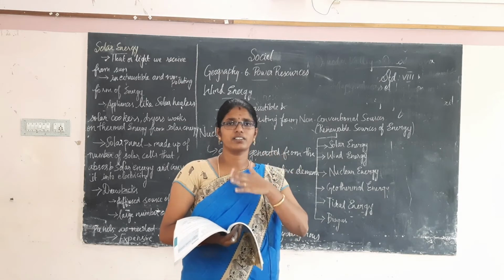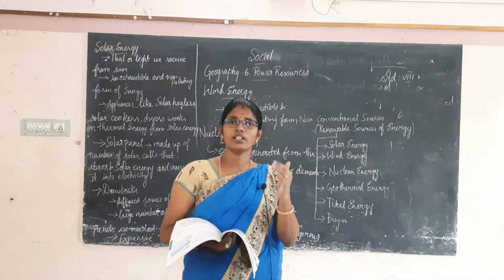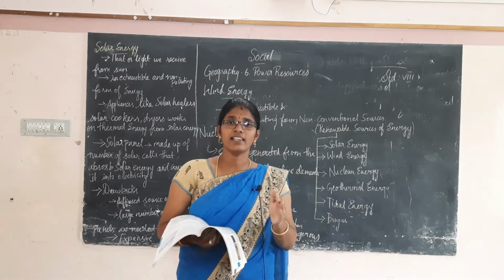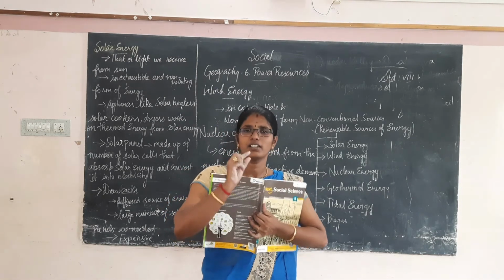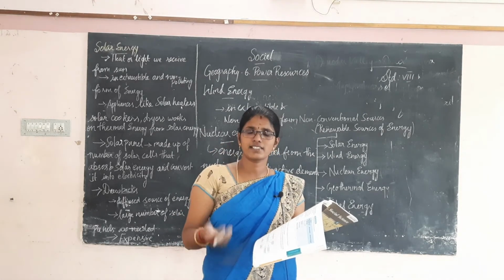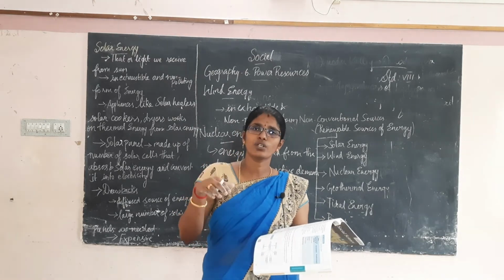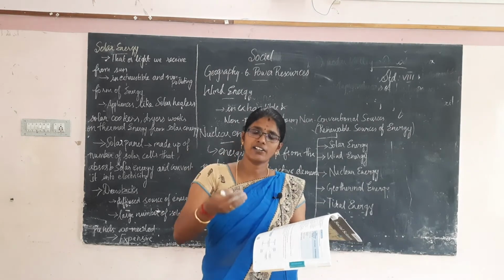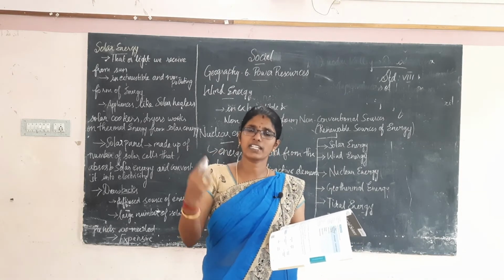How are ocean tides made? By the gravitational pull of the moon and the sun and the rotation of the earth, as the earth keeps rotating. It results in ocean tides. Because of that, tides form in the ocean or sea, and there we can keep turbines and generate electricity from the tides and waves.